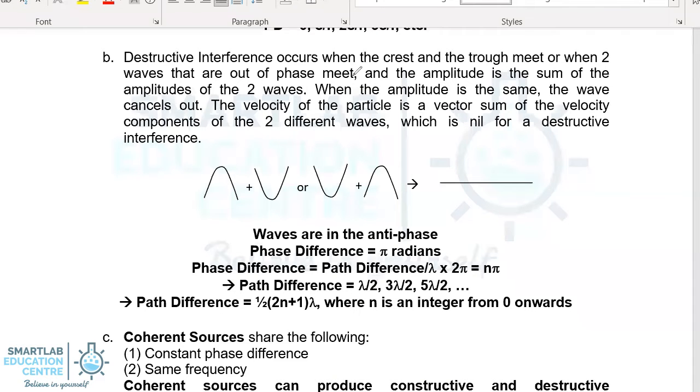Destructive interference. Destructive interference occurs when the crest meets the trough, or the trough meets the crest. In this case, the amplitudes of the two waves will cancel each other, and the final amplitude is 0. That occurs when waves are in antiphase. And when waves are in antiphase, the path difference is an odd number of half wavelengths, which is lambda over 2, 3 lambda over 2, 5 lambda over 2, 7 lambda over 2, and so on and so forth.